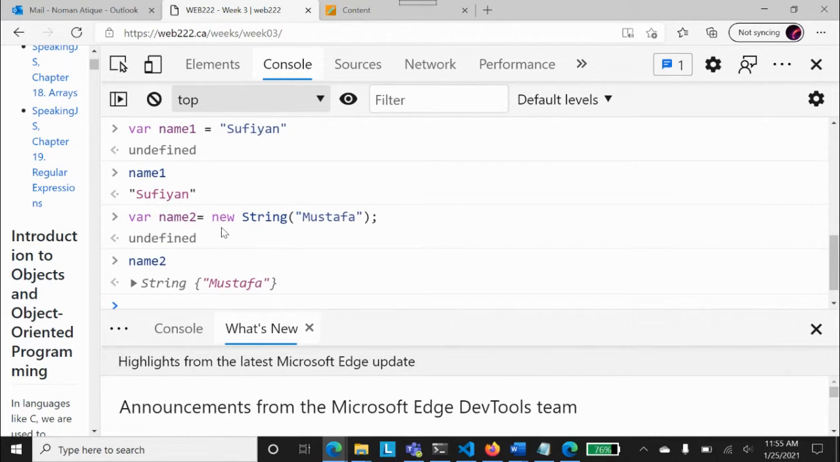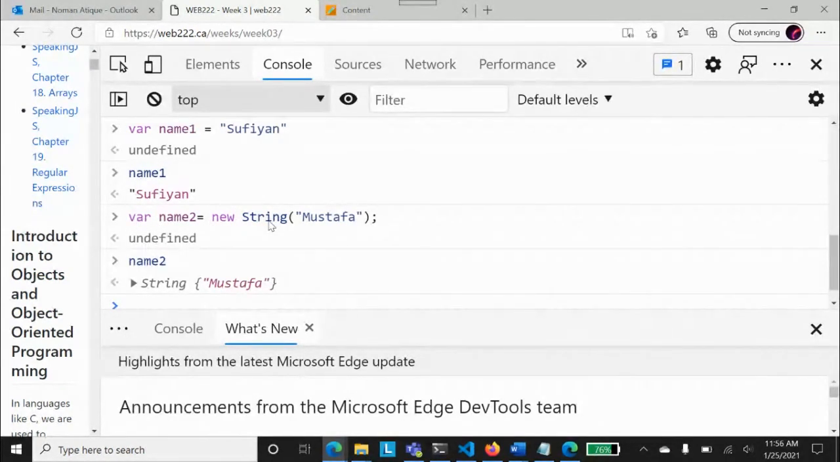I'm anticipating that you people know this, because some of the people in the beginning said that yes, we know how to do that. Anyhow, if you don't know, whenever you have to make an object of a string class, what you do is var name2 equal to new. This new keyword, technically speaking, reserves memory and does lots of things. New string, the class name is string, and store Mustafa in it. So name1 is a normal string variable, name2 is an object of class string.